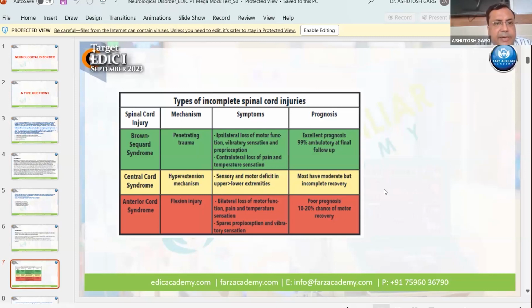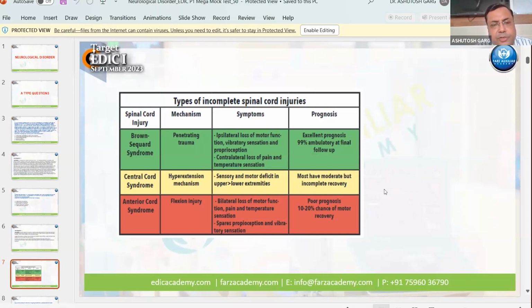Second entity is central cord syndrome, and the mechanism of injury is the hyperextension mechanism. Sensory and motor deficit in upper extremity more than lower extremity. Prognosis, most have moderate but incomplete recovery.